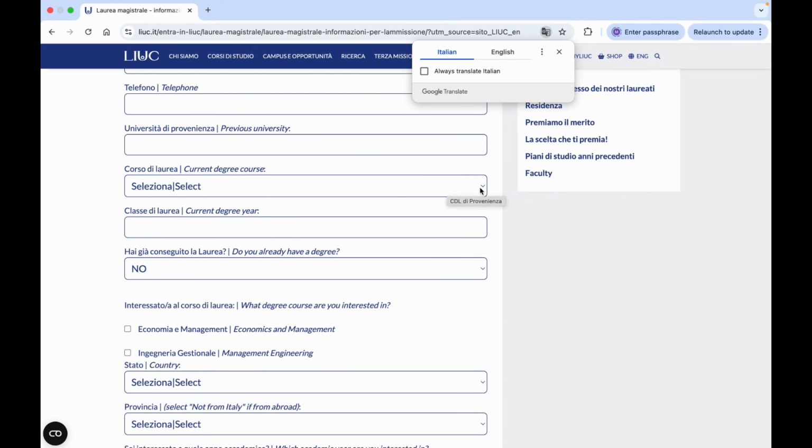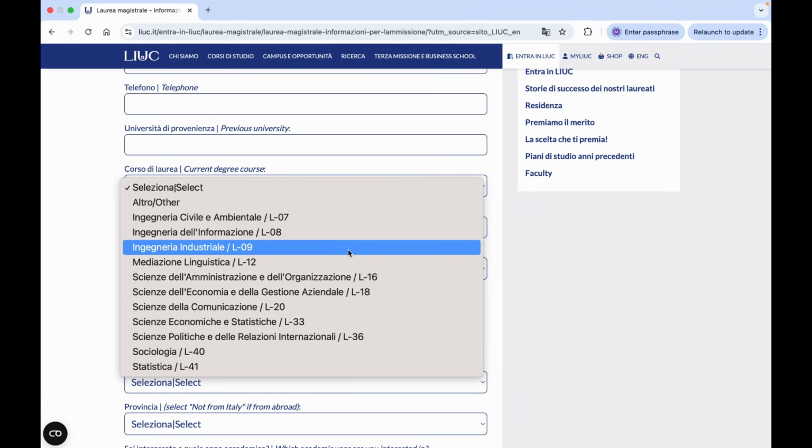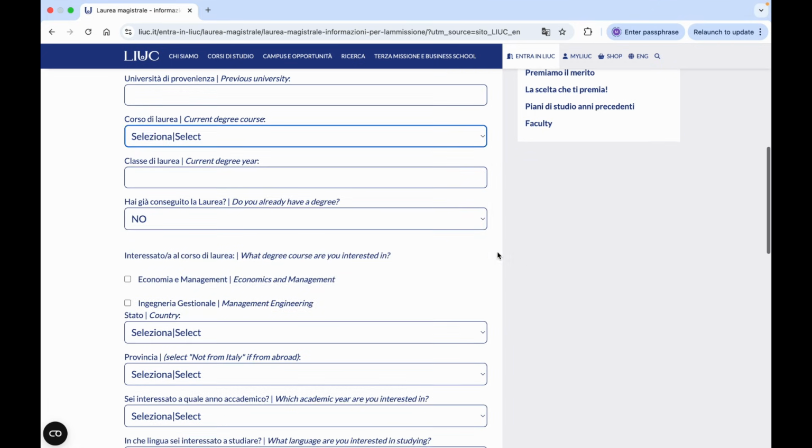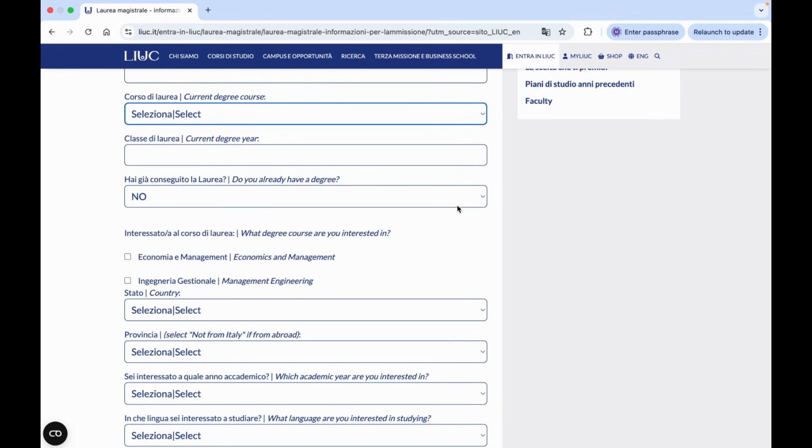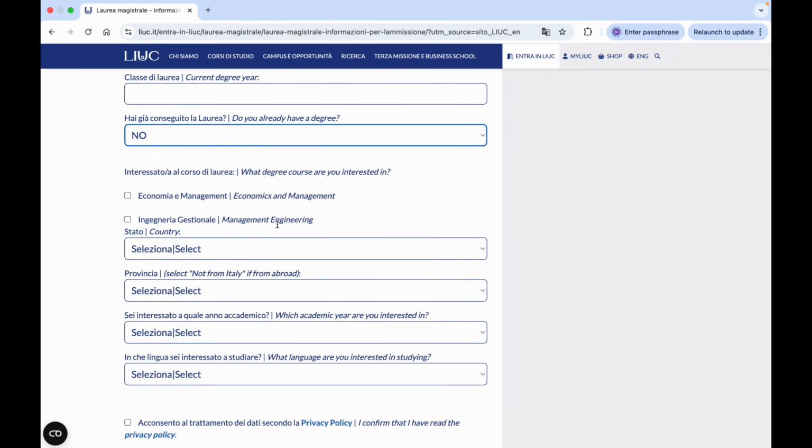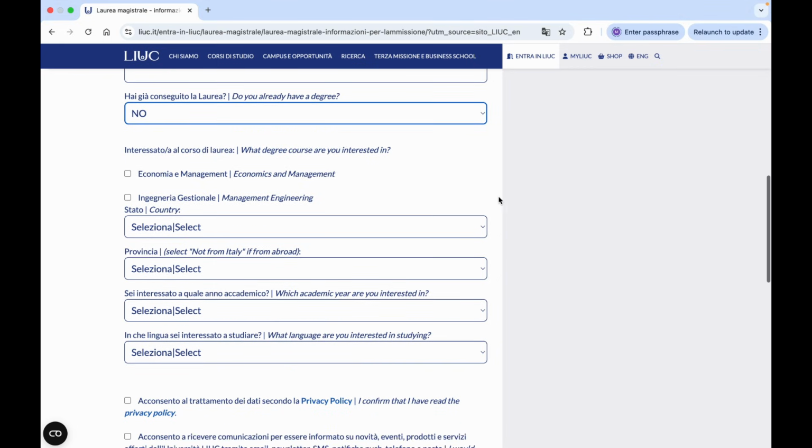Then here you have to select the degree in which you want to apply, and then the current degree year if you have completed or the final year, and whether you have already completed your degree or not. Then here you have to choose, as I told you, these two departments are available. So if you are applying in economics and management, then take the first one, and if you are applying in the engineering sector, then click the next.